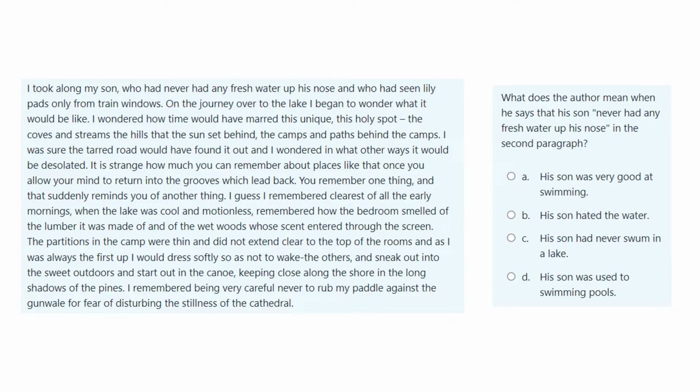Then what does the author mean when he says that his son never had any fresh water up his nose? Never had any fresh water up his nose. His son was very good at swimming, but if you go swimming, the water goes up your nose. If you've never had the water up your nose, maybe you have not been swimming. So A sounds like it would be the wrong answer. His son hated the water? Possibly. His son had never swum in a lake, or his son was used to swimming pools.